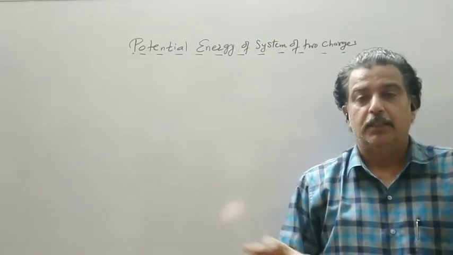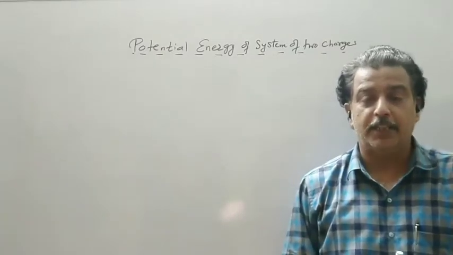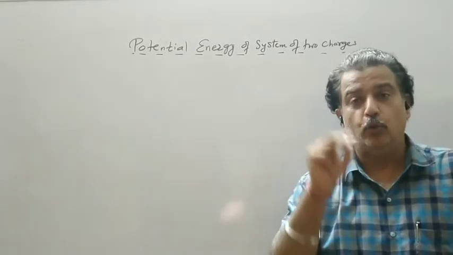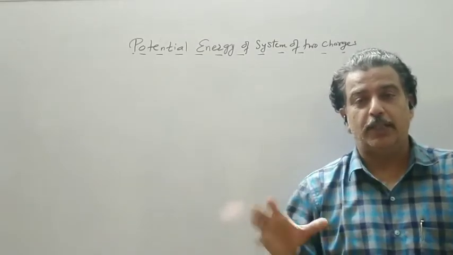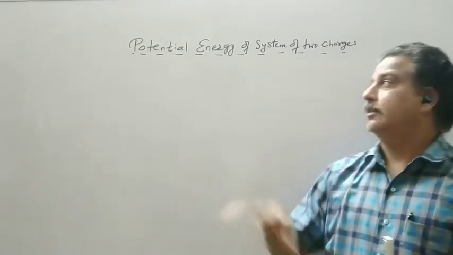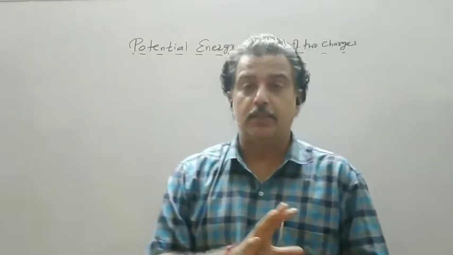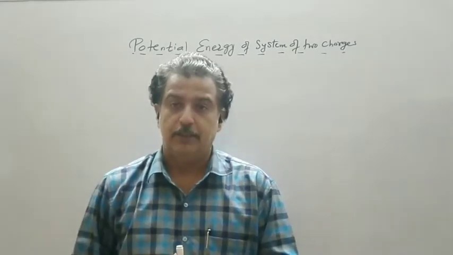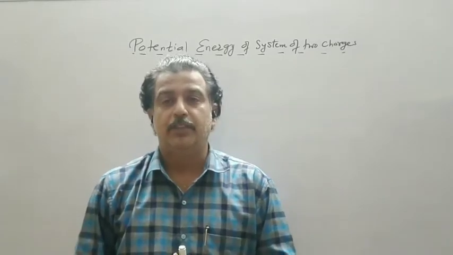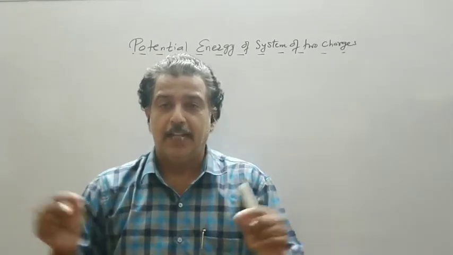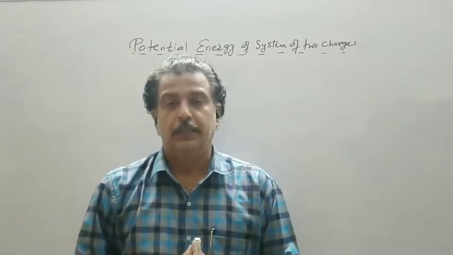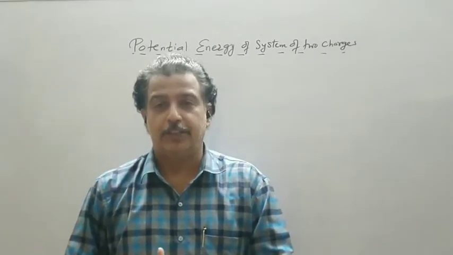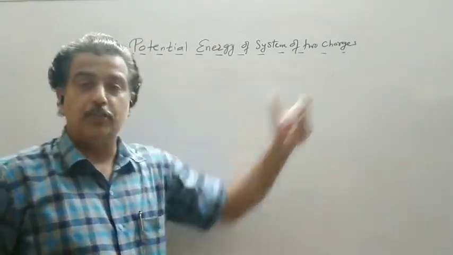Infinite distance means they are far away from each other, as well as they are away from any source charges. Now I have to arrange these two charges. Now there is no source or test charge. It is the potential energy of the system of two charge. It means I have to build up this configuration. Build up a configuration means arrange the two charges at the 2 points given to you.